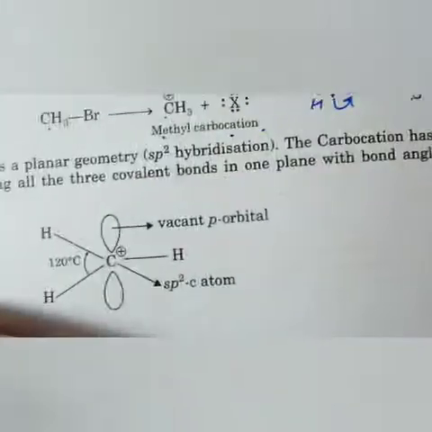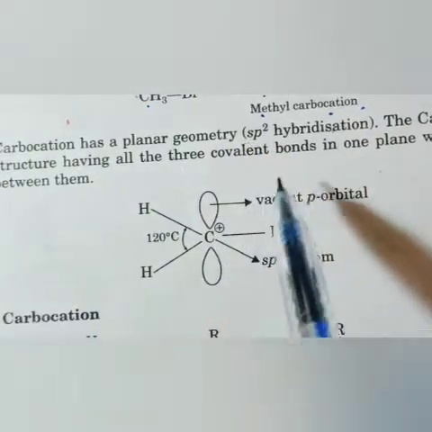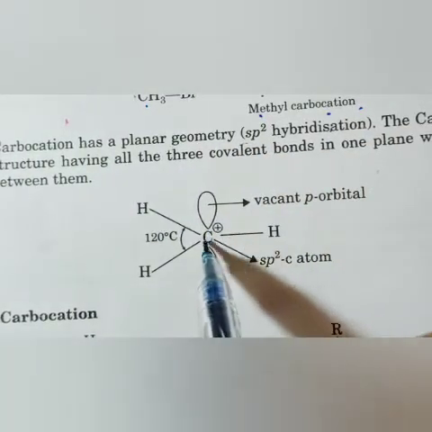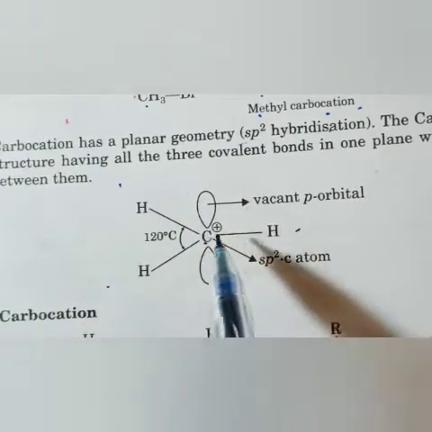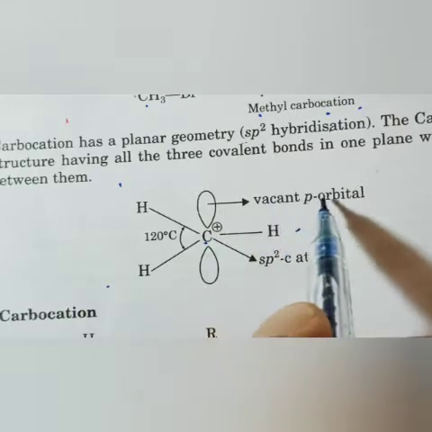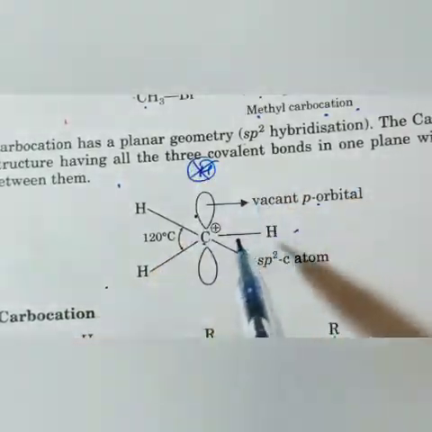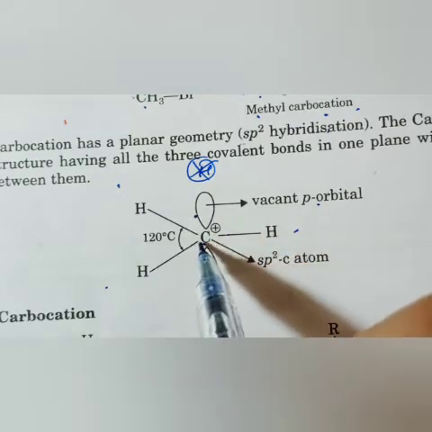That is called a carbocation, and it has a planar geometry. It is sp2 hybridized. In its structure, 1 carbon and 3 hydrogens are there, which means one hydrogen is less, and that leaves the carbon's p orbital vacant.